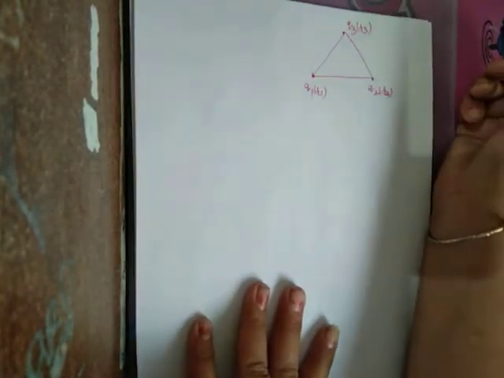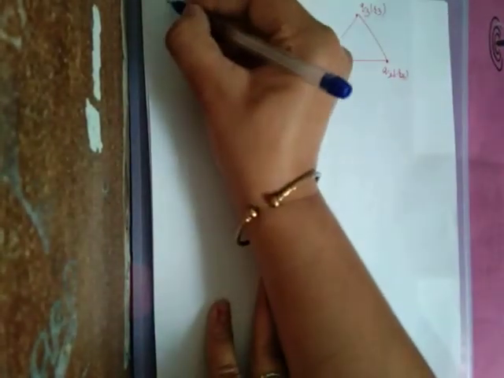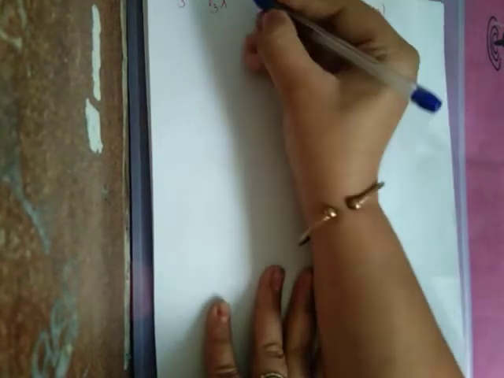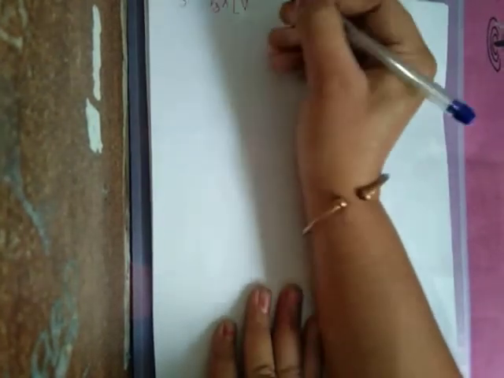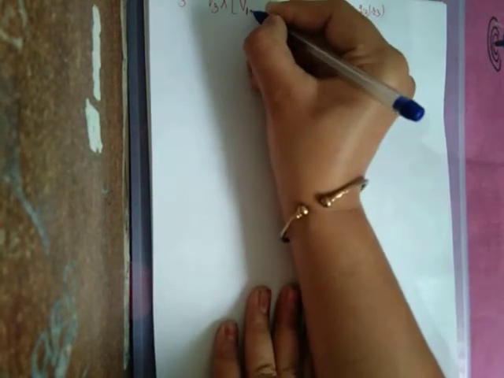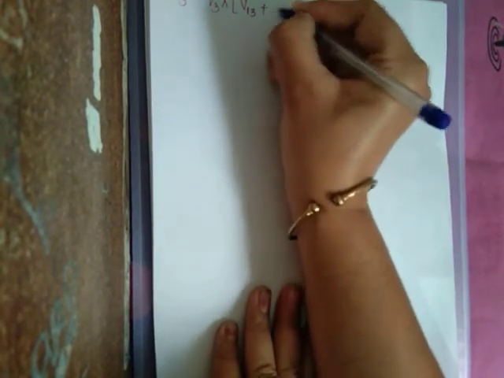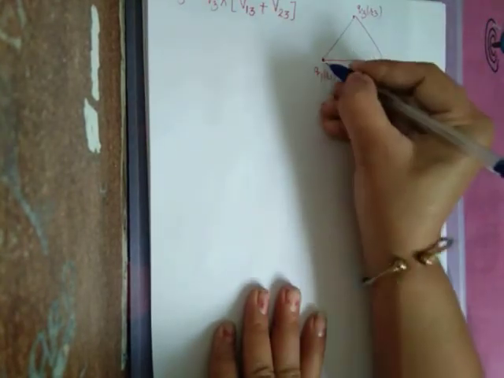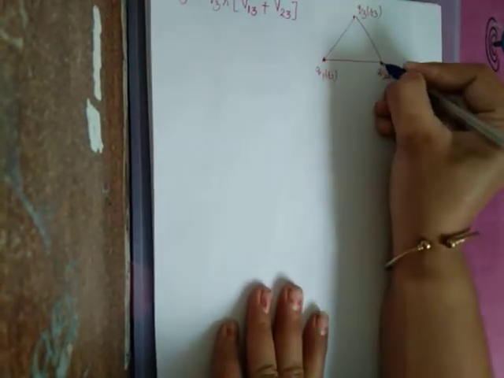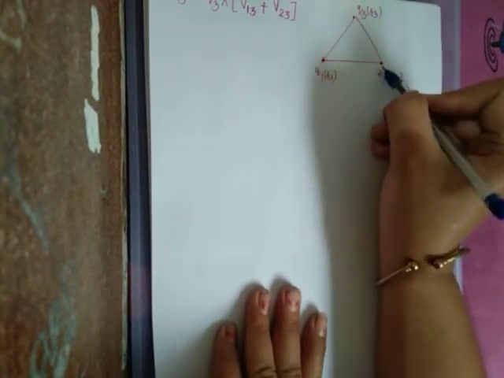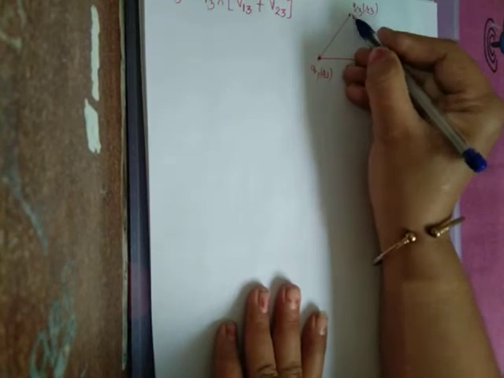Okay. Now what is the amount of work done to bring the third charge? That is equal to the third charge into the net potential. Net potential means the potential due to the first charge at the third position plus the potential due to the second charge at the third position. It means these two are acting as source charges. We have to calculate the potential of these two charges at this point.